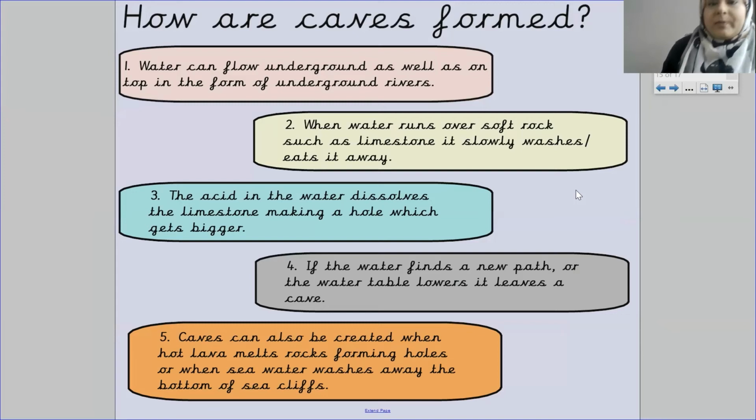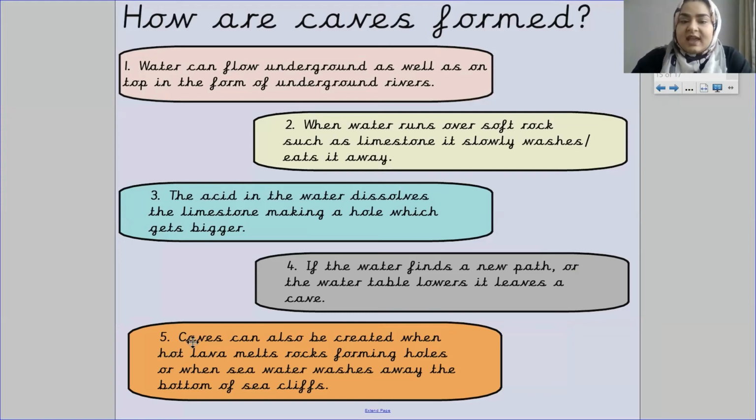Now, we are going to talk about how caves are formed, okay? So the first thing that happens is water can flow underground as well as on top in the form of underground rivers. Number 2, when water runs over soft rocks such as limestone, it slowly washes and eats it away. Number 3, the acid in the water dissolves the limestone, making a hole which gets bigger. Number 4, if the water finds a new path or the water table lowers, it leaves a cave.